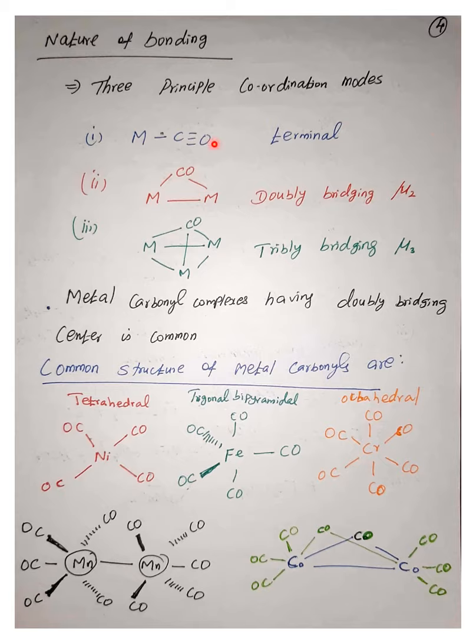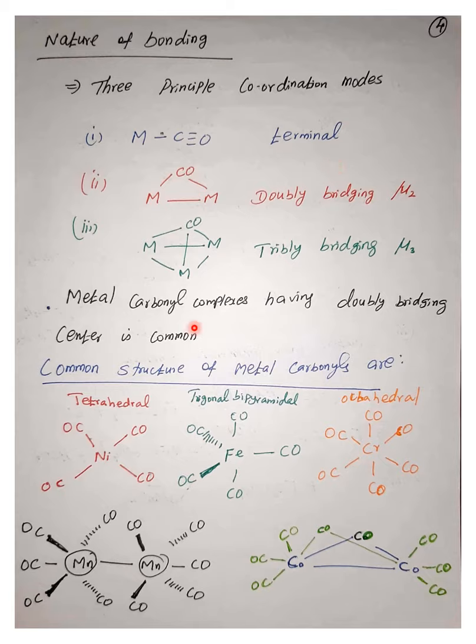One is called a terminal, where only one carbonyl is attached to a single metal center, forming a terminal metal-carbon bond. The other way, the carbonyl can connect to two or more metal centers. When connected to two metal centers, it is called a doubly bridged eta 2 carbonyl linkage, whereas others are triply bridged eta 3 linkages. So these are the common types of bonding we can see in metal carbonyl clusters.